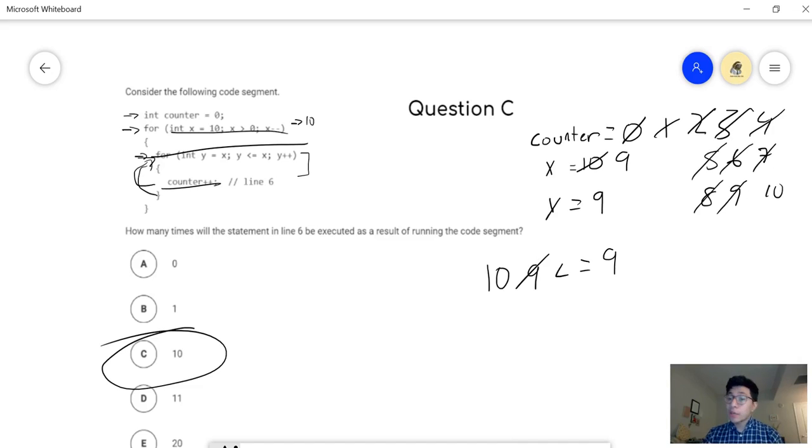So that's a good and easy way of testing it out a couple times, and then you see that there's a trend that's happening again. You see that that inner for loop is just running one time, which means that it's just doing the code the way it normally would be running a for loop, which is executing it one time before it loops again. And so we can generalize and say x is decrementing and it's running 10 times. So that means our counter is going to be incremented all the way up to 10, and it's also running only 10 times. So I hope that was helpful, and I hope that makes it a little bit clearer.